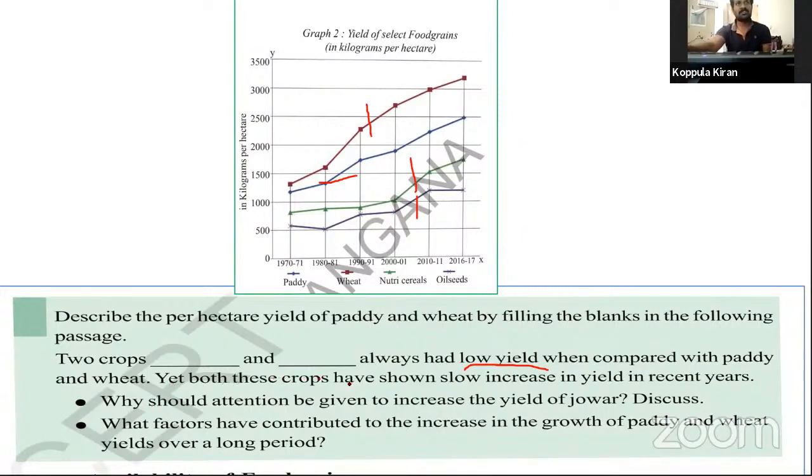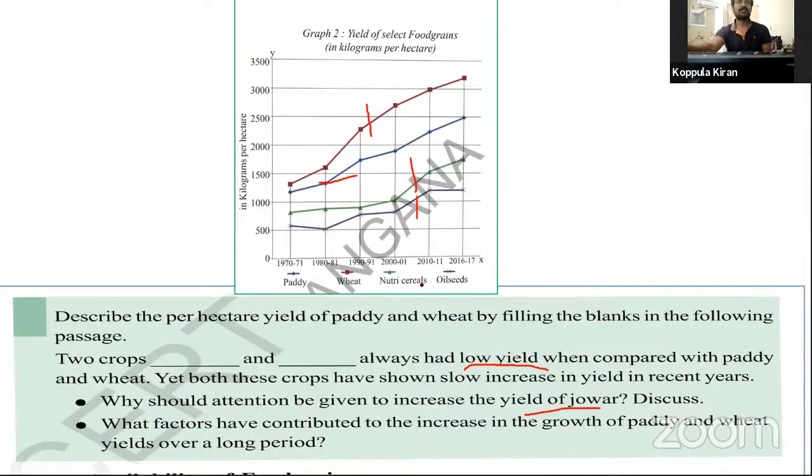Yet both these crops have shown slow increase in yield in recent years. In recent years also, very low production is produced. See this, there are two questions you can discuss. Why should attention be given to increase the yield of jowar? Jowar, why?